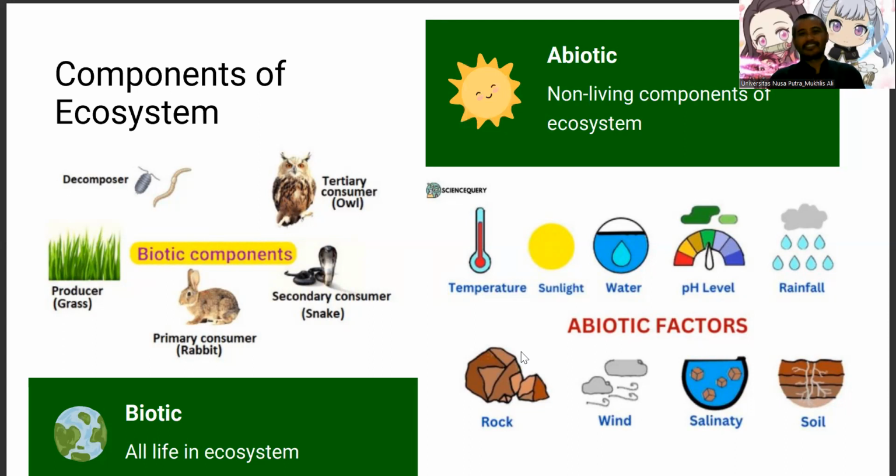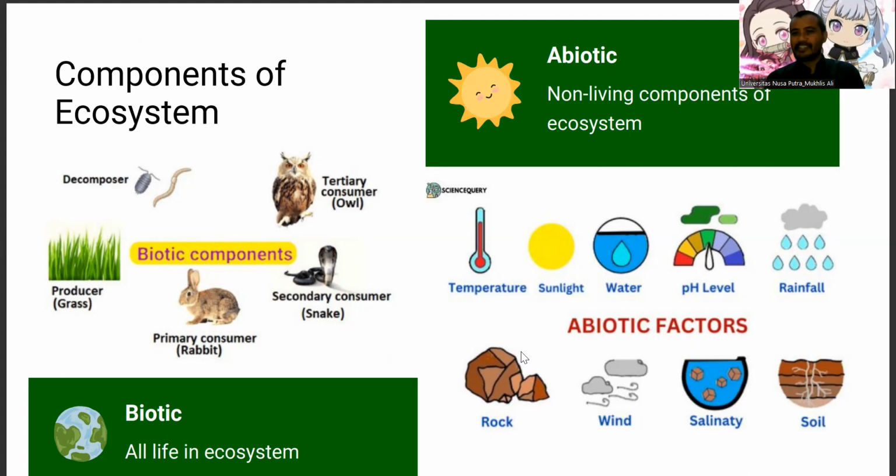In biotic components, we have producer, mostly plantation. And the second one is consumer. We have three types consumer. The primary is herbivore, and the secondary and tertiary is carnivore. The secondary consumer is the predator of herbivore, and the tertiary consumer is highest predator. After that, if the predator or maybe plant is dead, it will decay or decompose by decomposer, like earthworm in the earth.